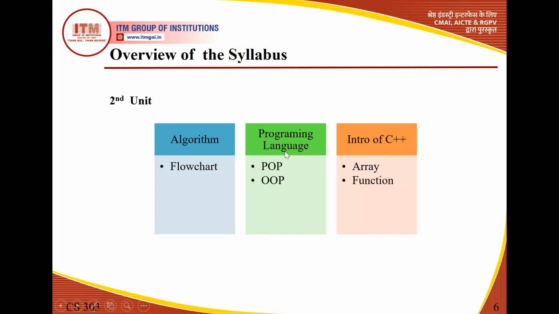Now, the next thing that we are going to study is programming language. So we will be considering two forms, that is POP and OOP. POP is basically procedure oriented programming, and OOP is object oriented programming. So more we will be focusing on OOP. We will be studying POP also, and the language which supports POP is C, and the language which supports OOP is basically C++. So we will be discussing POP also, but in detail we will be discussing object oriented programming, what are the concepts. And of course, as I told you, the C++ language supports object oriented programming.